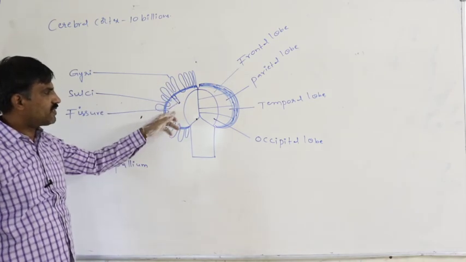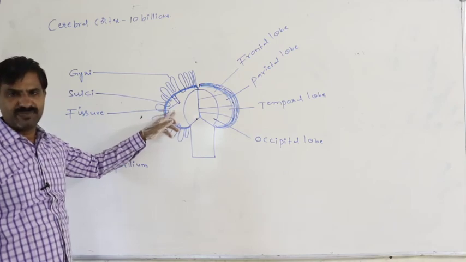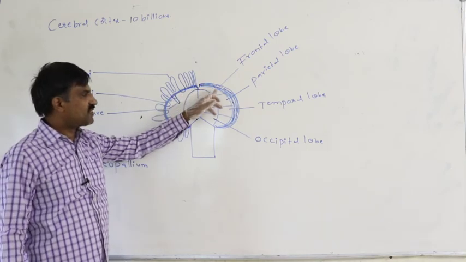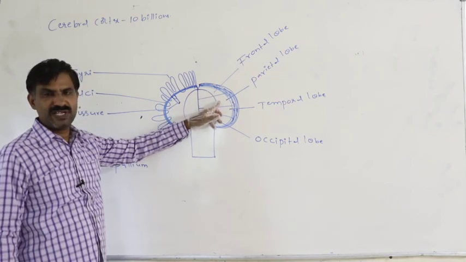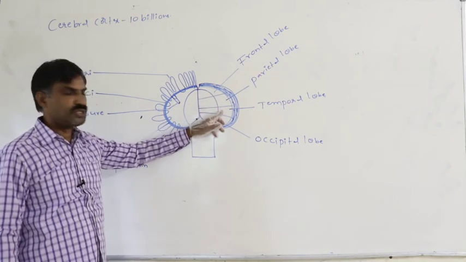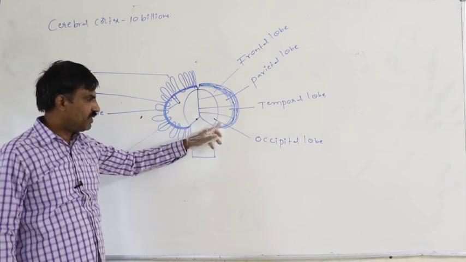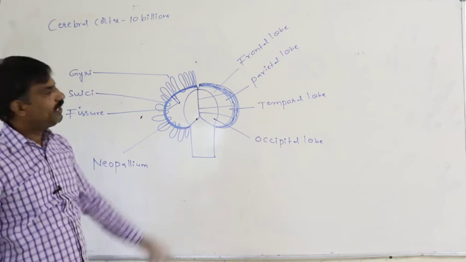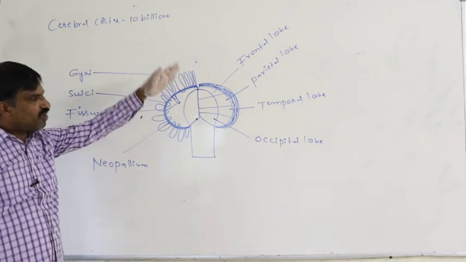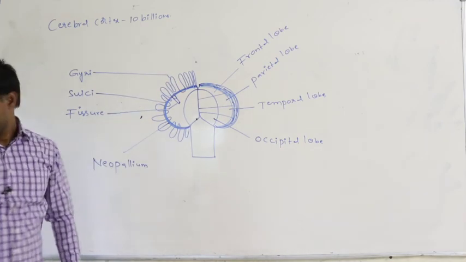Here also, on this side also, 4 lobes are present. Of that, the first lobe is the frontal lobe, the next is the parietal lobe, the next is the temporal lobe, and the next is the occipital lobe.